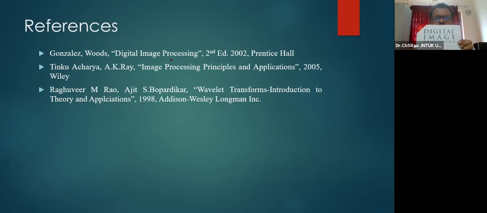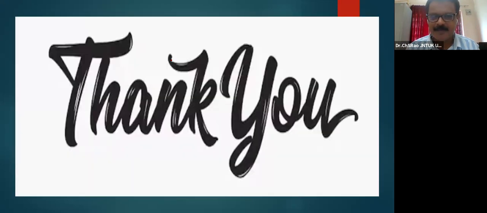Those who are doing research in image processing, please do read this book, which is quite useful. All image transforms are included in this book. Feature extraction is included, and one or the other machine learning tools are also included. Three chapters are included. It is a very useful book, 4th edition. Just recently it has come to the market.